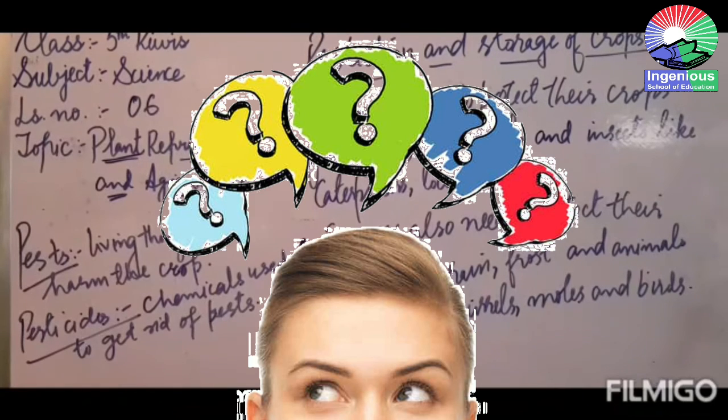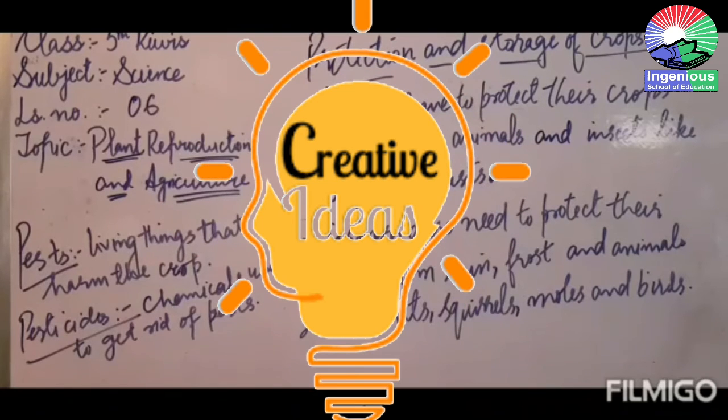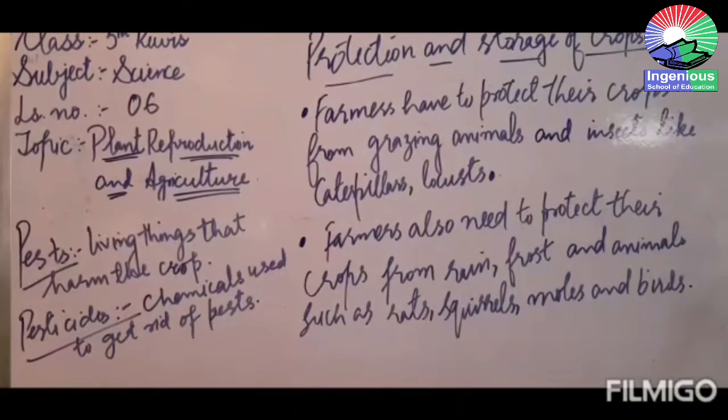It's very simple. You need to get knowledge from sources, like you can use the internet with the help of your parents. You can search from the internet, and you can also use other sources like books, magazines. So you will try to collect more and more information about why we need to grow more and more plants. This was all about this topic of plant reproduction and agriculture.